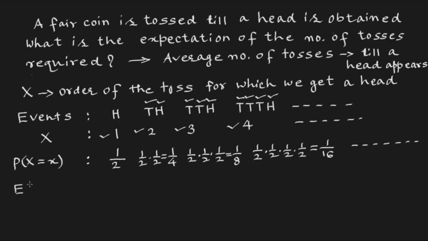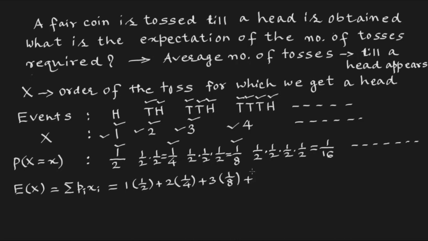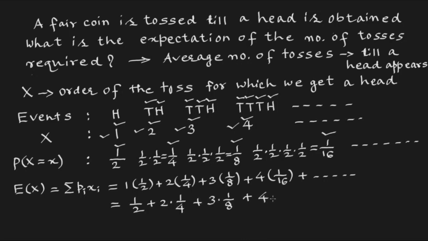So the expectation E(X) will be the summation of p_i x_i, which is 1 into 1/2 plus 2 into 1/4 plus 3 into 1/8 plus 4 into 1/16 plus so and so forth, which is 1/2 plus 2 into 1/4 plus 3 into 1/8 plus 4 into 1/16 plus so on. For the calculation purpose, we will assume this to be S.